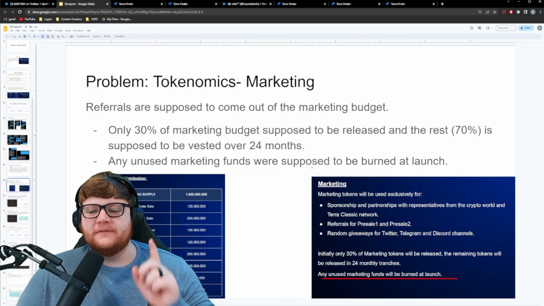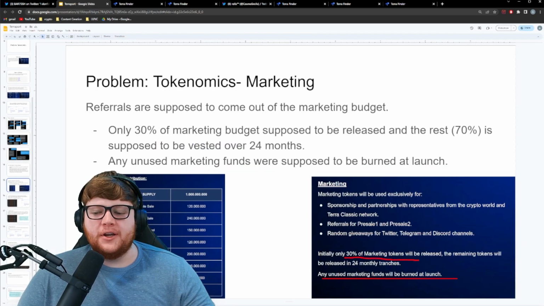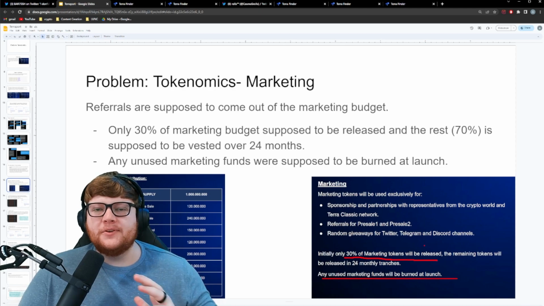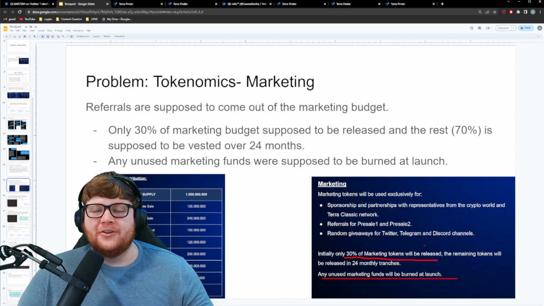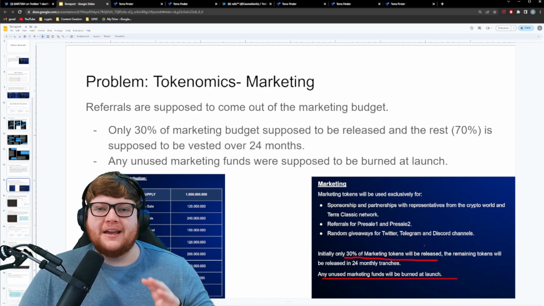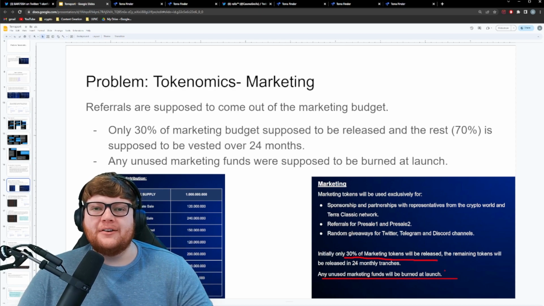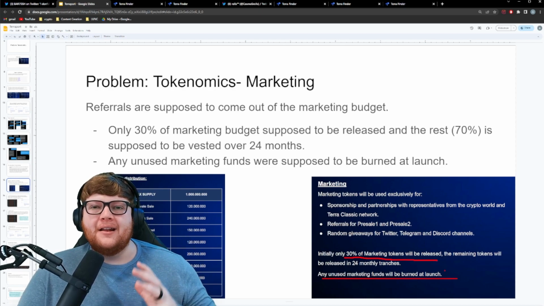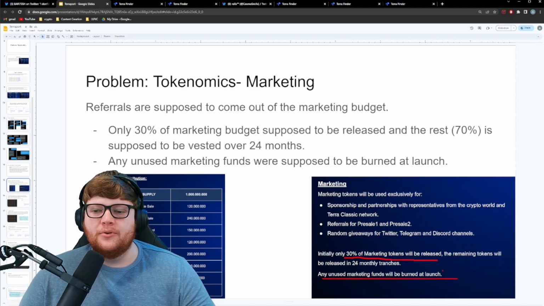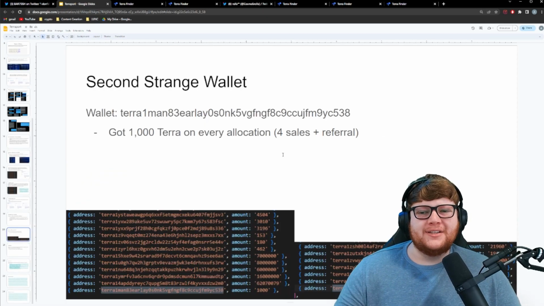Because this white paper says very clearly initially only 30% of the marketing tokens will be released. And that means 70% should be locked up. We have confirmed so far, it seems like 62 million tokens is what's set aside for that, and not 70 million. And in addition to that, any unused marketing funds will be burned at launch. It's not being burned. They are sending this money into that wallet and it ended up actually being put into liquidity pools. And there was another strange wallet that just didn't make a lot of sense.